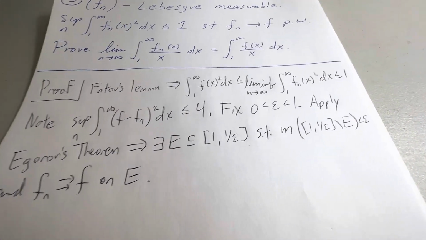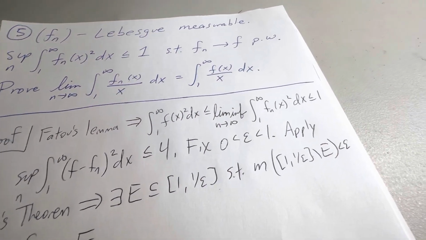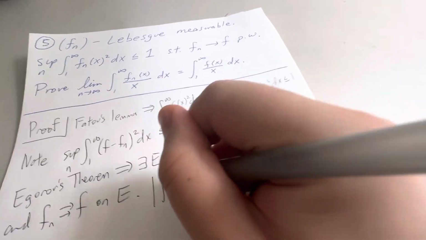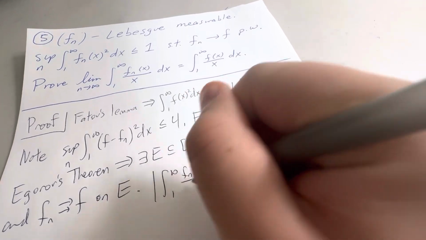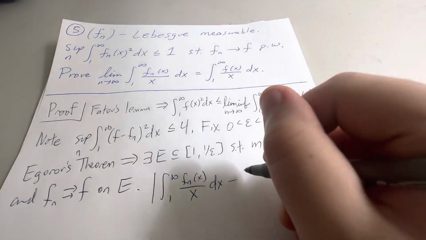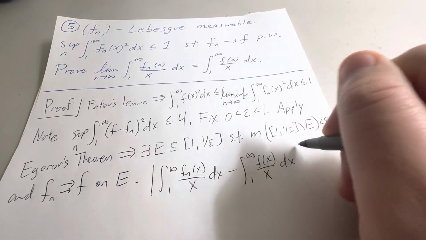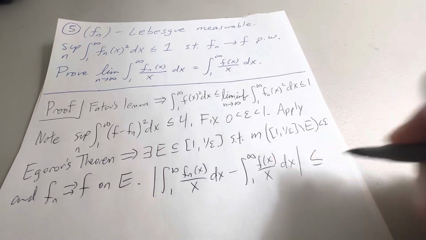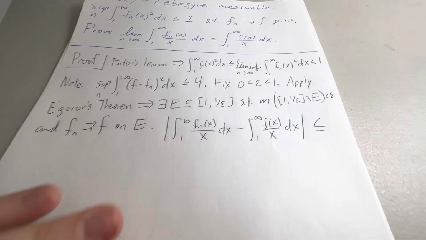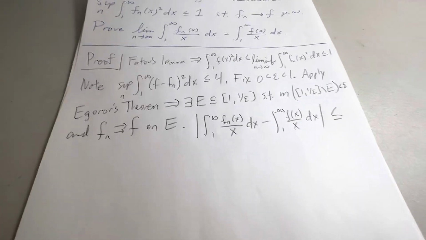All right. Now I'm going to subtract this over and rewrite the integral in a nice way. So we have the integral of Fn(x) over x dx, subtract the integral from 1 to infinity of f(x) over x dx. And that is less than or equal to, using Egorov's theorem, I'm going to rewrite this as a single integral and split it over the two sets, E and E complement.